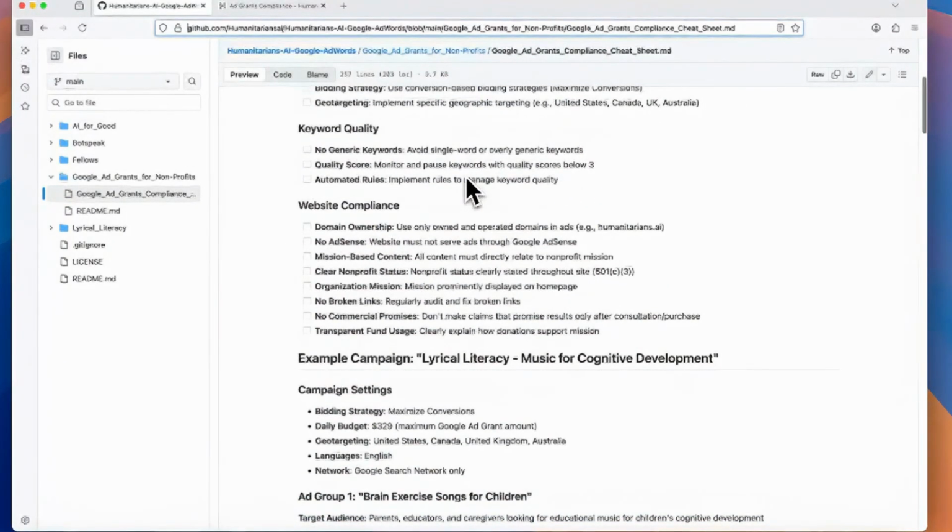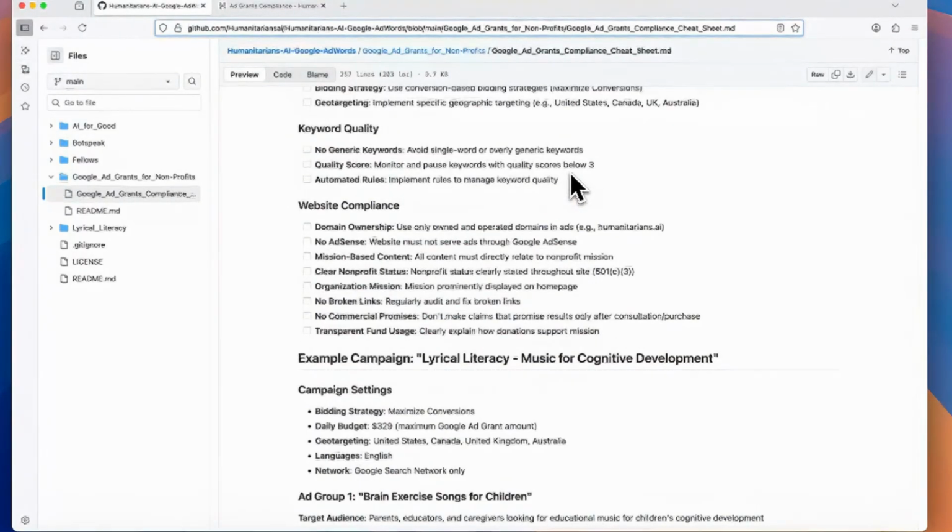Keyword quality. Our next video is going to be, how do we use AI to generate keywords? The great thing about AI is AI can generate thousands of keywords. Generating keywords used to be hard. Now it's not, and we'll go through that. Then we want to monitor them, and we'll go into what this means when we get into the details of using the AdSense tool.